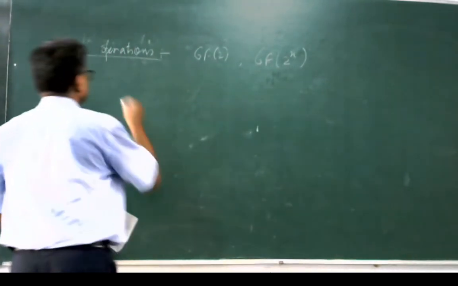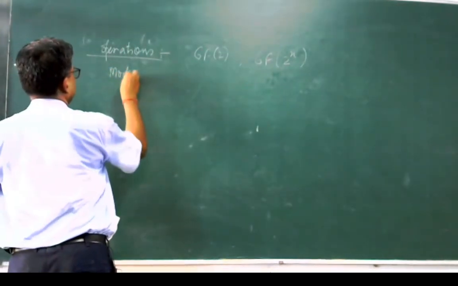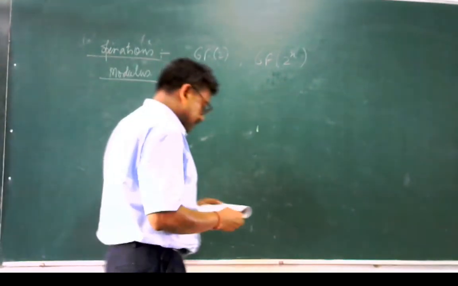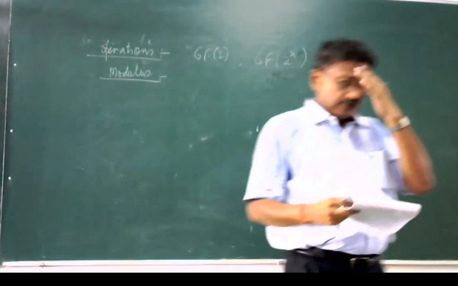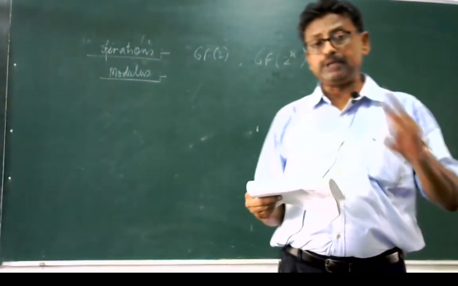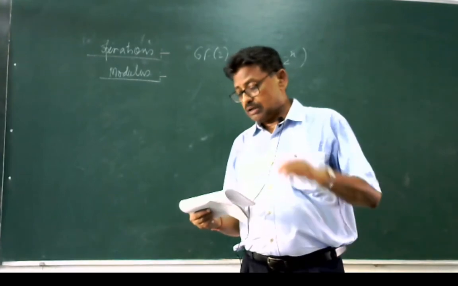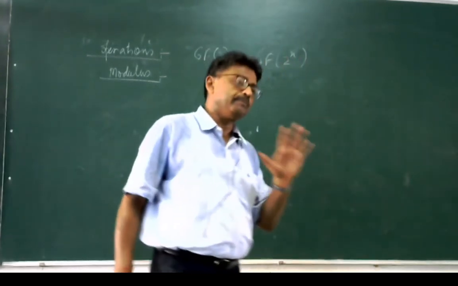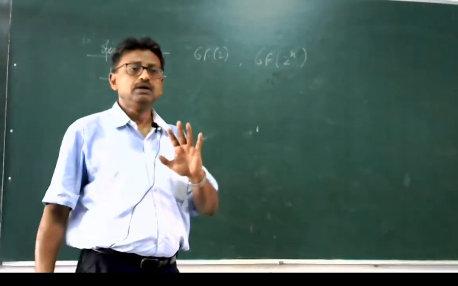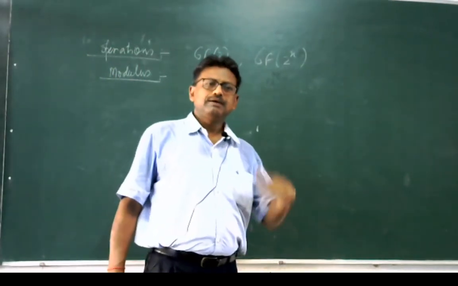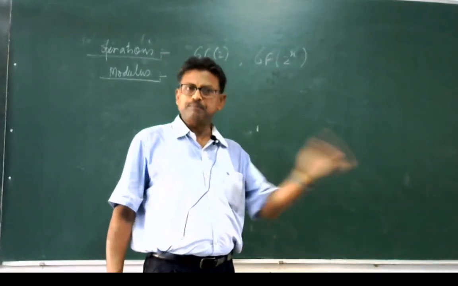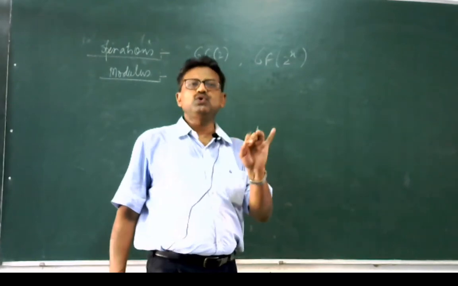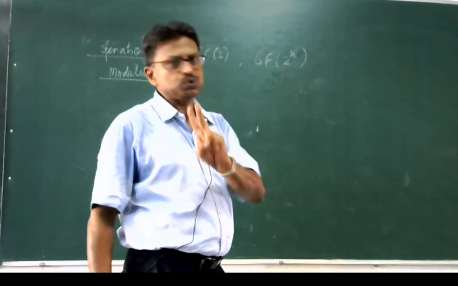So, now let us go for the modulus. The first operation is modulus. As far as the modulus operation is concerned, whenever we add two polynomials, it never creates a polynomial out of the set. Whenever we do the addition operation on the polynomial, it is not going to give another polynomial which is not in that set, because whenever we add x plus 4 and x plus 4, it will give 2x plus 4.